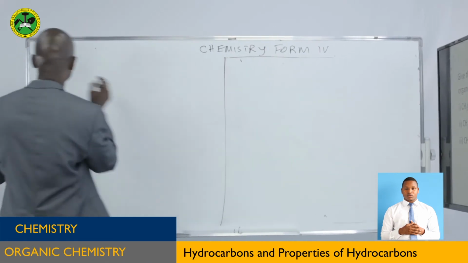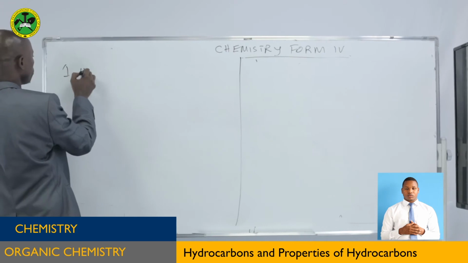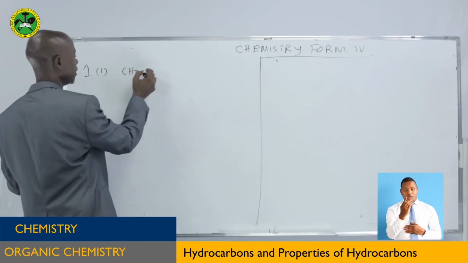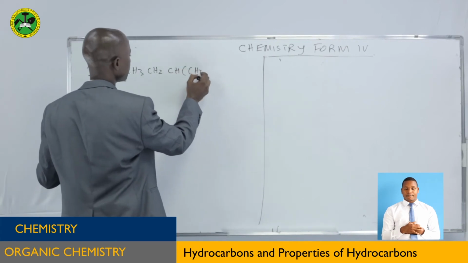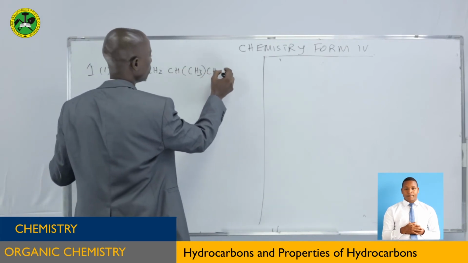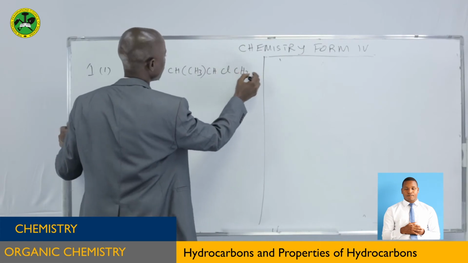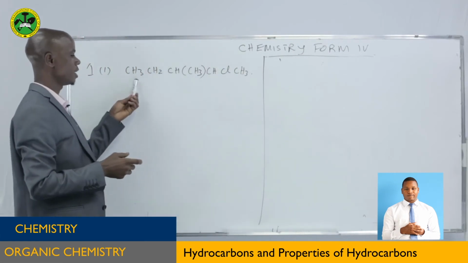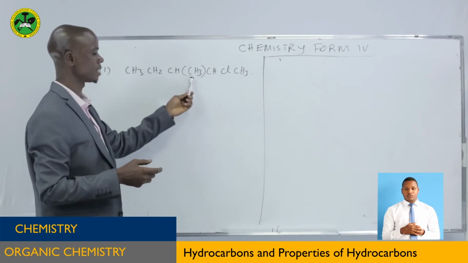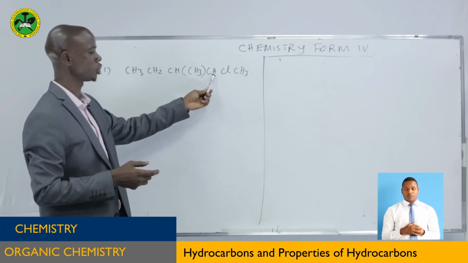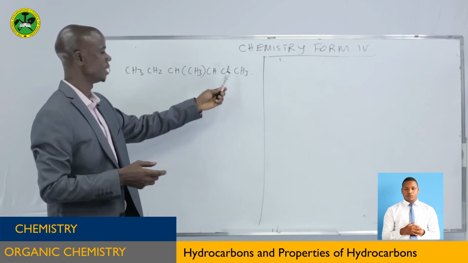Now, question number 1, Roman 1, we have CH3, CH2, CH bracket, CH3, CH, that one, CH3. That is what we are given. CH3, CH2, CH, there is a bracket, CH3, then CH, chlorine atom is here, CH3.